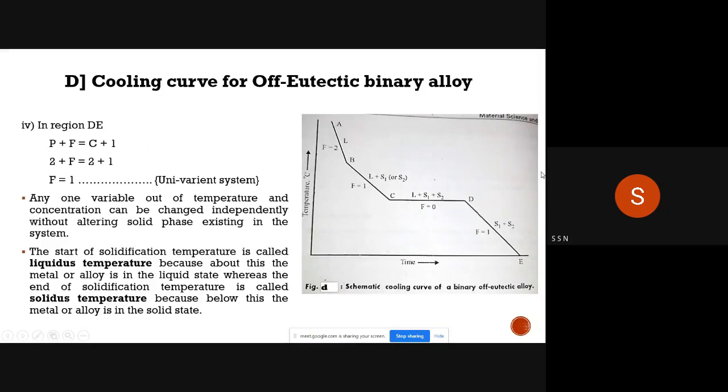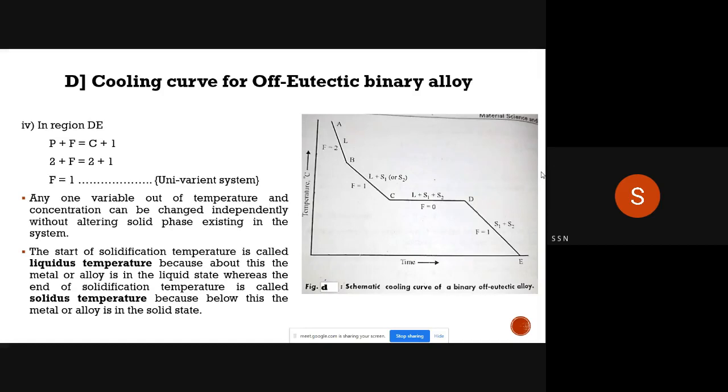Again for the D to E region, I will apply the Gibbs phase rule. Phases are 2, S1 and S2, two different solid phases I have got. That's why phases are 2. Components are again 2 because it is an alloy. So F I have got 1. Therefore, the system is a univariant system. That means either temperature or concentration can be changed independently without changing the solid phase existing in the system.